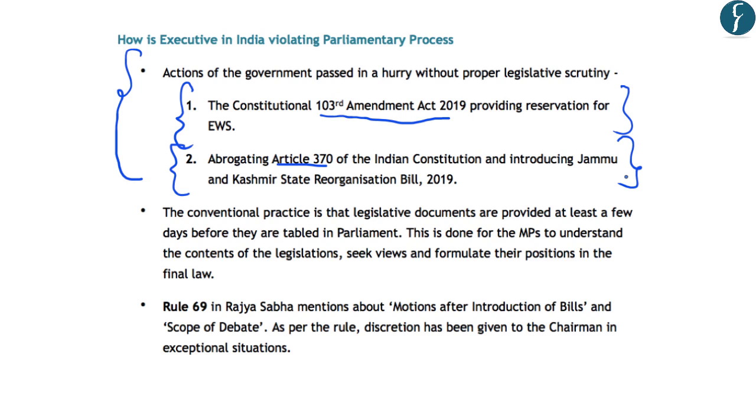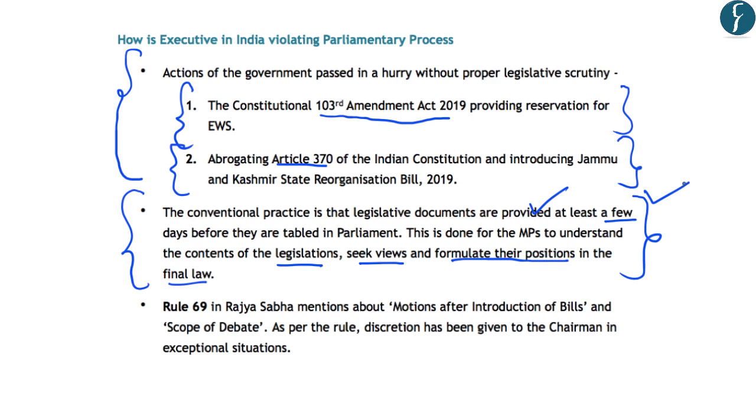The convention is that the legislative documents are provided to the Members of Parliament at least a few days before they are tabled in the Parliament. This allows the Members of Parliament to understand the contents of the legislations, seek their views and formulate their positions in the final law. And such understanding of the various legislations by the Members of Parliament allows for debate in the Parliament.